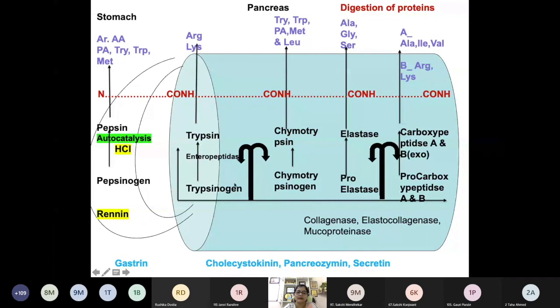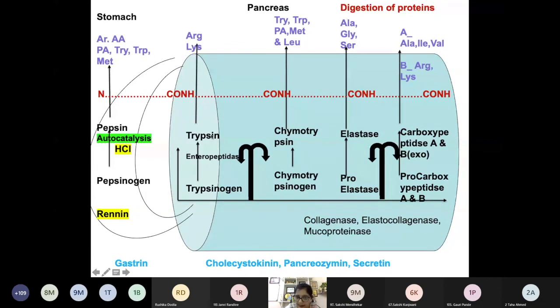There is first an enzyme, trypsinogen. Now there is a small protein known as enteropeptidase. This is a small enzyme, and it will convert trypsinogen into trypsin, again by breaking N-terminal amino acids. Once trypsin is active, it acts as a common activator for all the other peptidases. It activates chymotrypsinogen, proelastase, and procarboxypeptidase. So trypsin is a common activator for all. One more thing, just like pepsin, it undergoes autocatalysis.